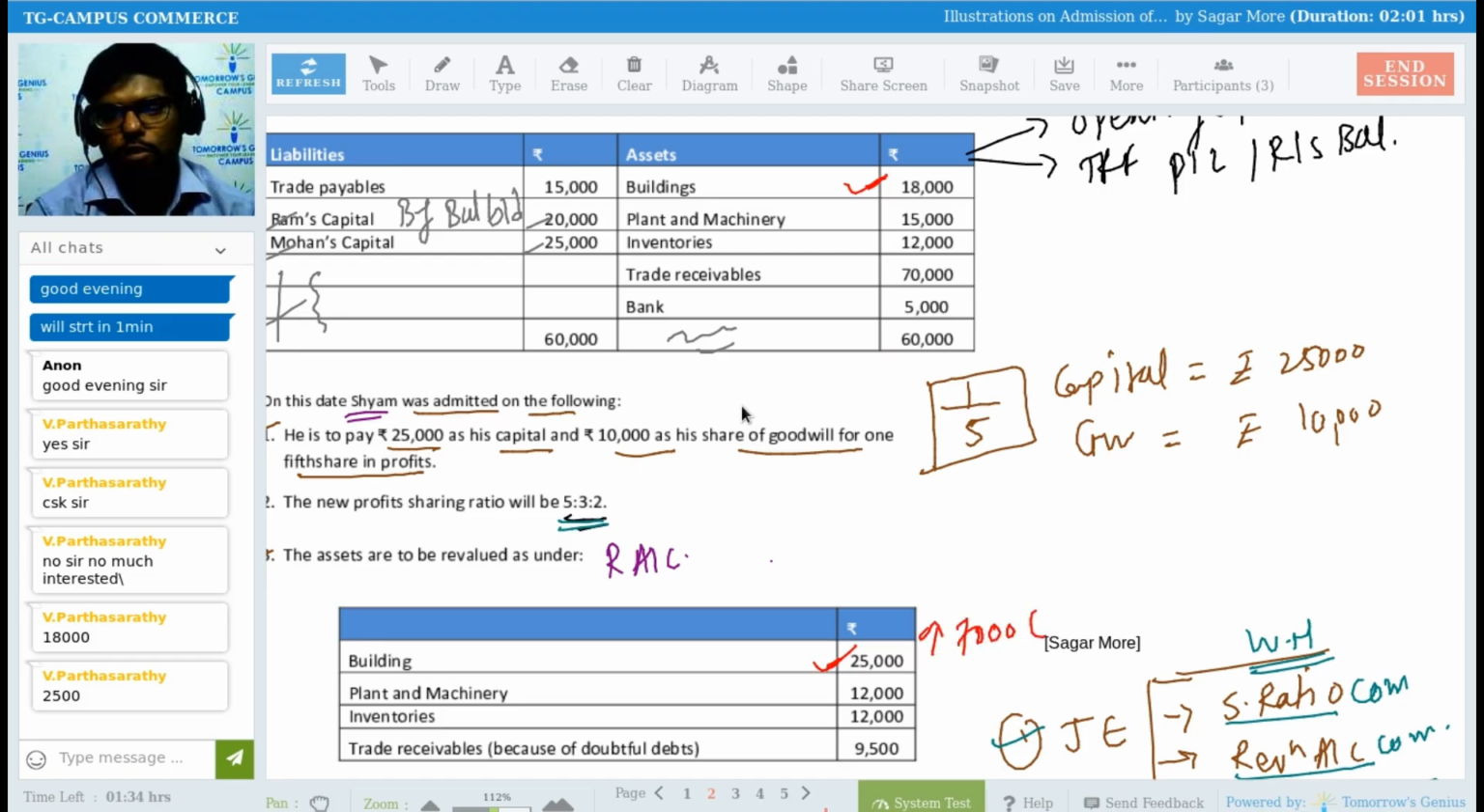7,000. So it's a profit for me or loss for me? Gain. Yes, it is a gain for me. And where do I need to record? Credit side of revaluation account. Simple. I will be writing it on the credit side of the revaluation account.